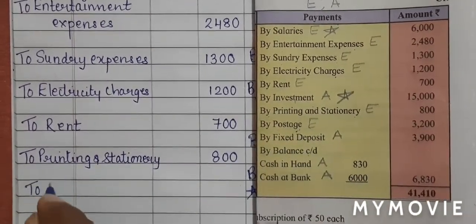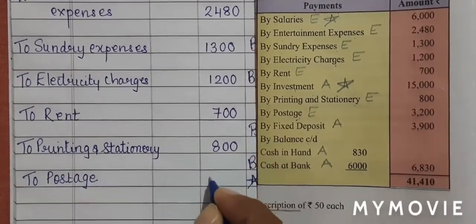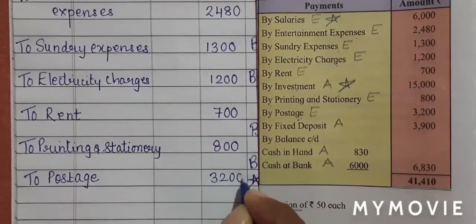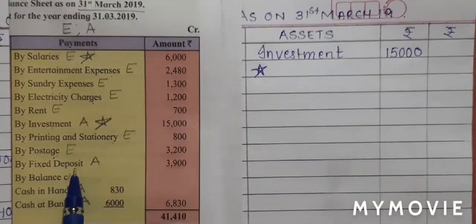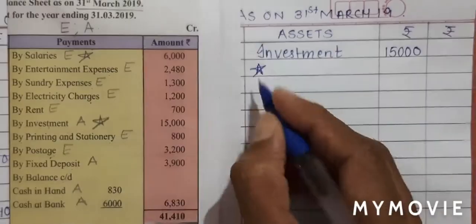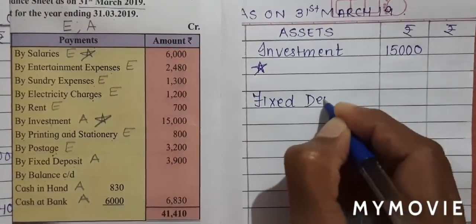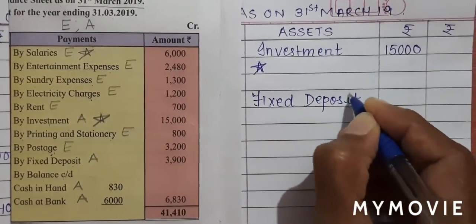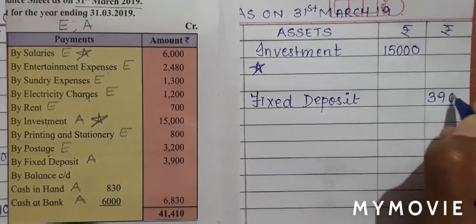Again on the expenditure side, I'll write to postage, no star, outer column. Next is fixed deposits. That will be written on the asset side. I'll write fixed deposits. There is no star, outer column 3,900.